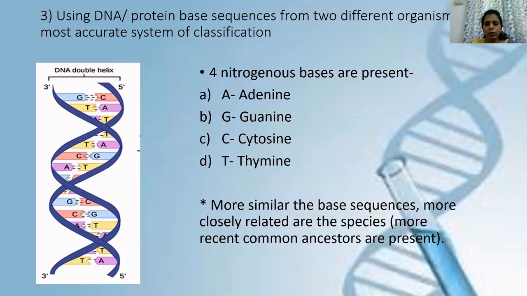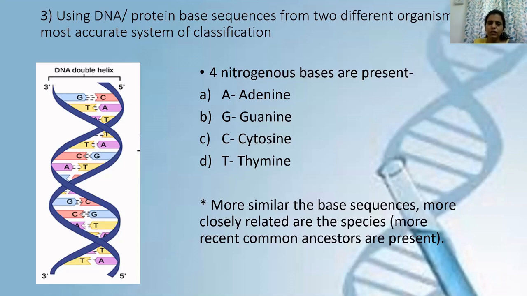When I spoke about RNA, that is ribonucleic acid, in RNA the 4th nitrogenous base, that is thymine, is replaced with uracil, and uracil is represented by capital U. So what these scientists have done, they have actually